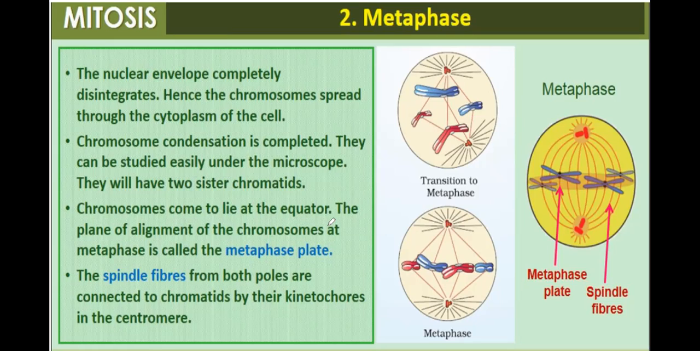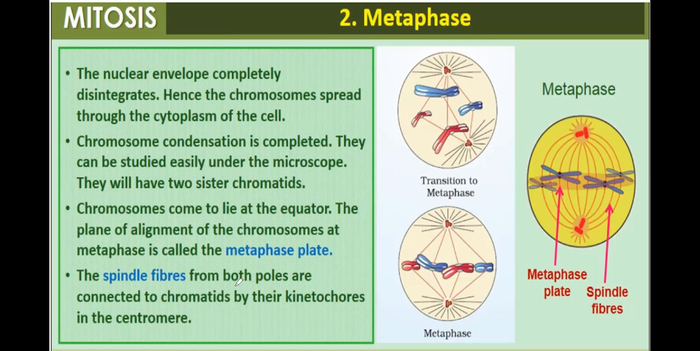Chromosomes come to lie at the equator in the metaphase stage. All the chromosomes which were scattered in prophase lie at the equator, in the middle part of the cell. The plane of alignment of chromosomes at metaphase is called the metaphase plate.